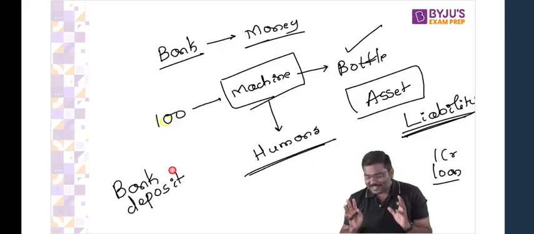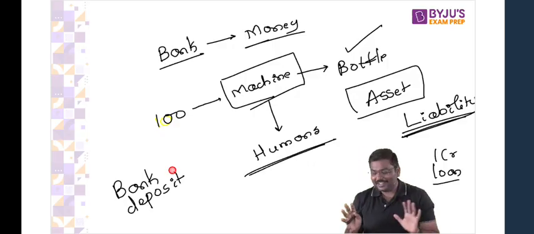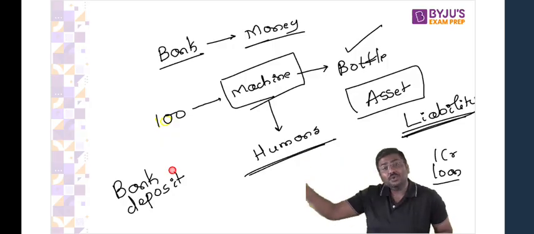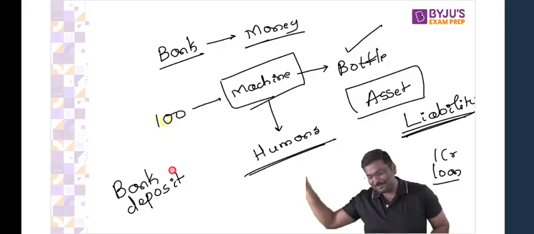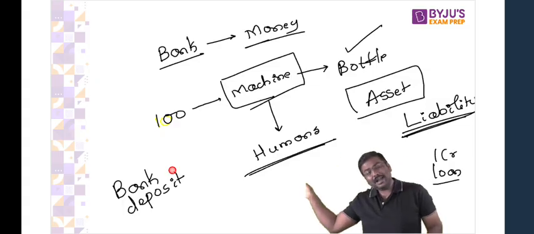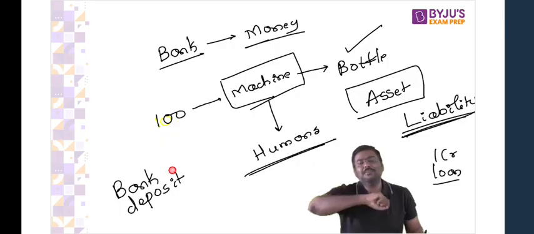For a bank, please understand, some of you are still saying asset. Wrong, my dear. If you are keeping, let's say, 1 crore rupees with the bank, the bank has to return it to you. So it's a liability for a bank. All of you okay with this? If you keep 1 crore rupees with the bank, it has to give it back to you. It is a liability for a bank.